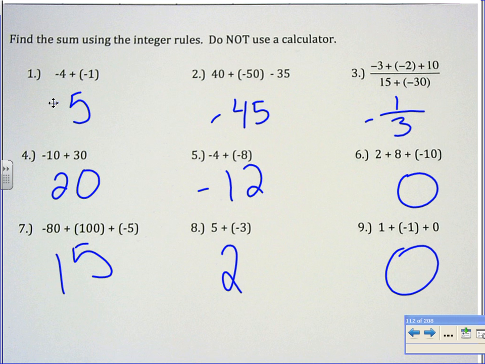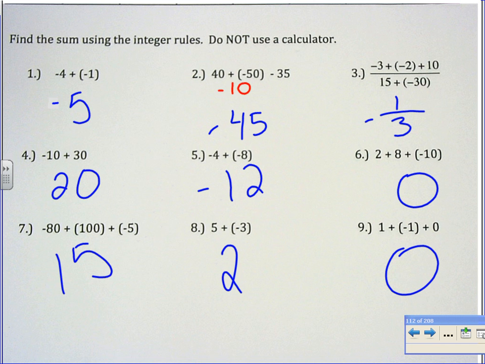That is exactly what you should have done here, besides number 2, because I threw one of the numbers in as subtraction. This leads into today's lesson very well. Annalise. Okay, so first thing you need to do is add, subtract from left to right. So we have 40 plus -50. So you're adding, there's opposite signs.